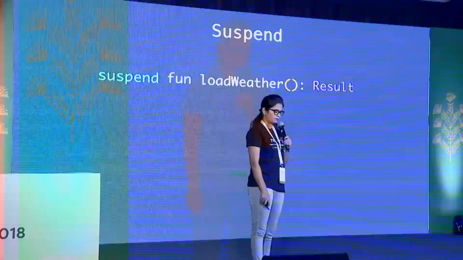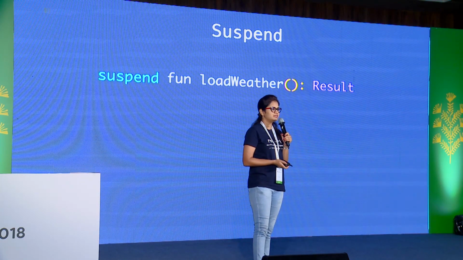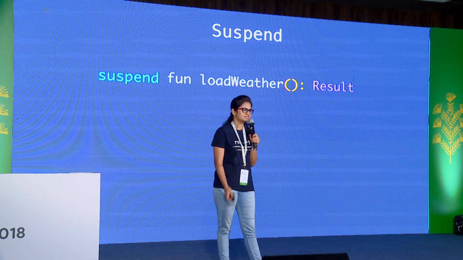Let's take this simple example of load weather. So the load weather function is doing some heavy network operation. And let's say it's returning a response in a result. So what will happen internally if you add the suspend keyword to this function? Anyone who has studied coroutines know the answer?